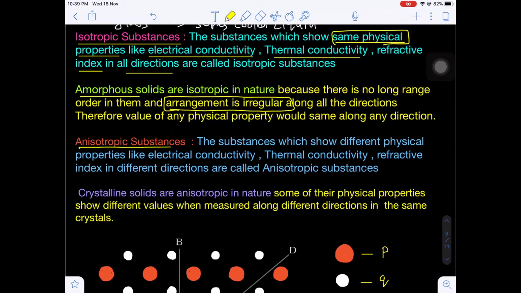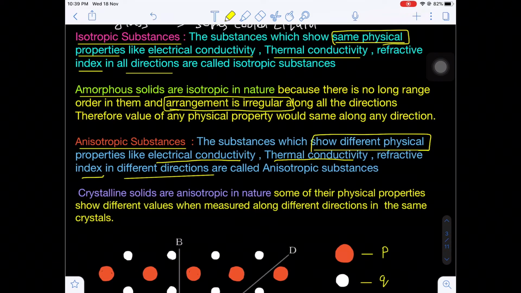Whereas anisotropic substances are those substances which show different physical properties like electrical conductivity, thermal conductivity, refractive index in different directions. This is very important. When the direction changes, the same physical property, if you measure it in different directions, will show a different value. That means the physical property value depends upon the direction, and that is called an anisotropic substance.